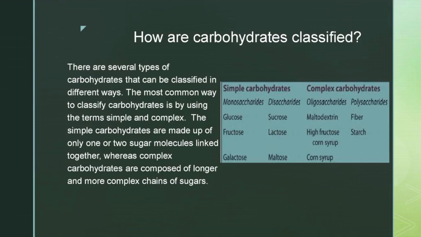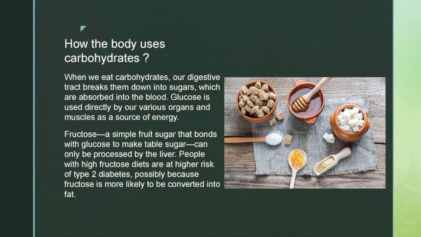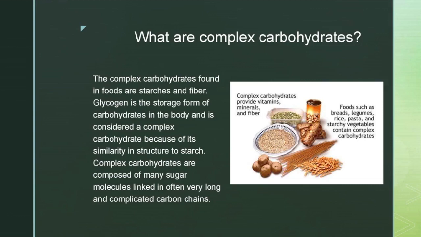When we eat carbohydrates, our digestive tract breaks them down into sugars, which are absorbed into the blood. Glucose is used directly by our various organs and muscles as a source of energy. Fructose, a simple fruit sugar that bonds with glucose to make table sugar, can only be processed by the liver. People with high fructose diets are at higher risk of type 2 diabetes, possibly because fructose is more likely to be converted into fat. The complex carbohydrates found in foods are starches and fiber.